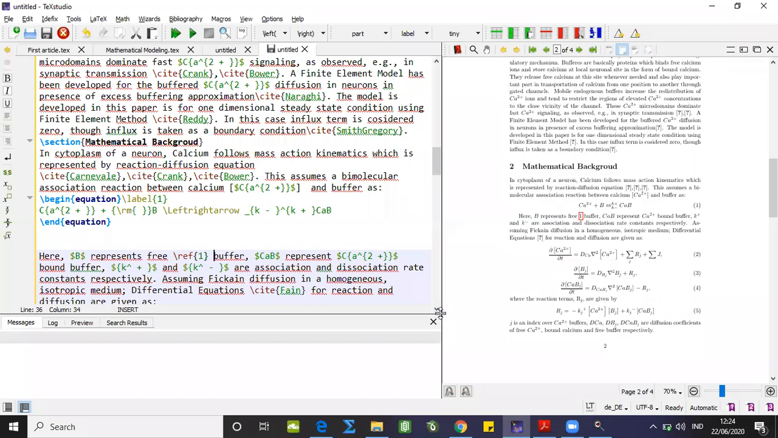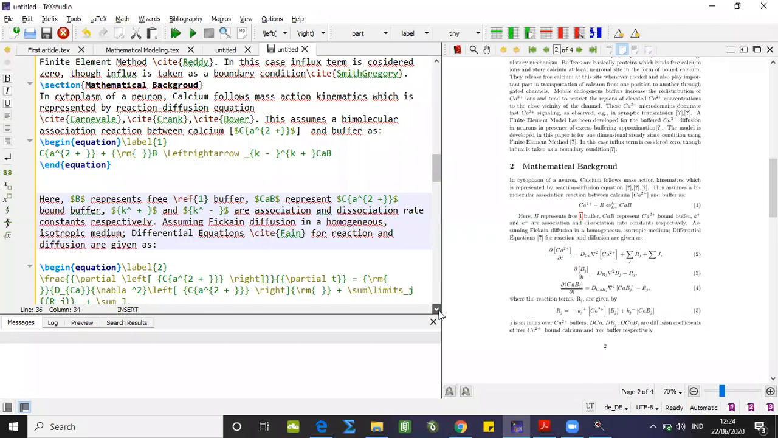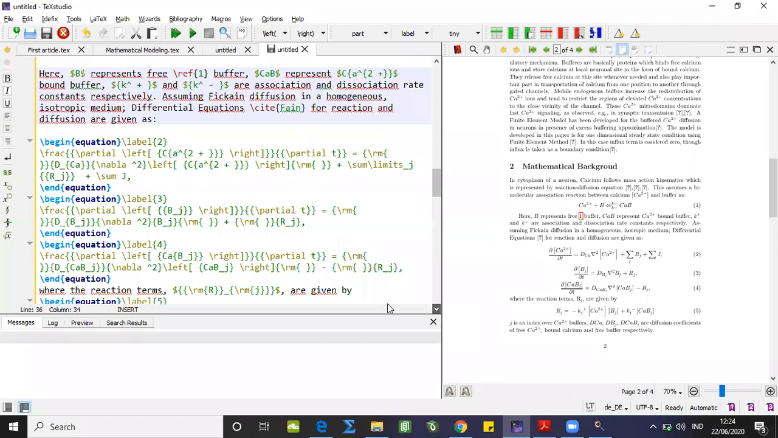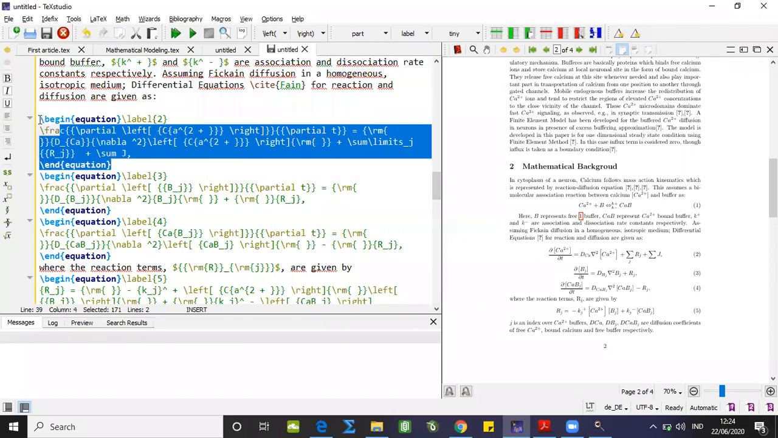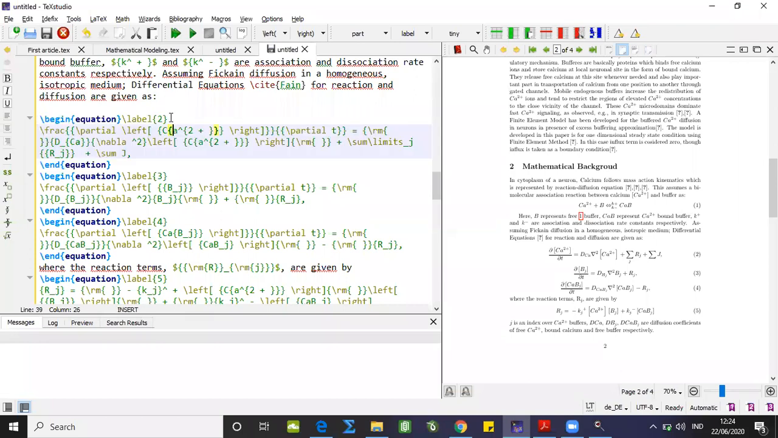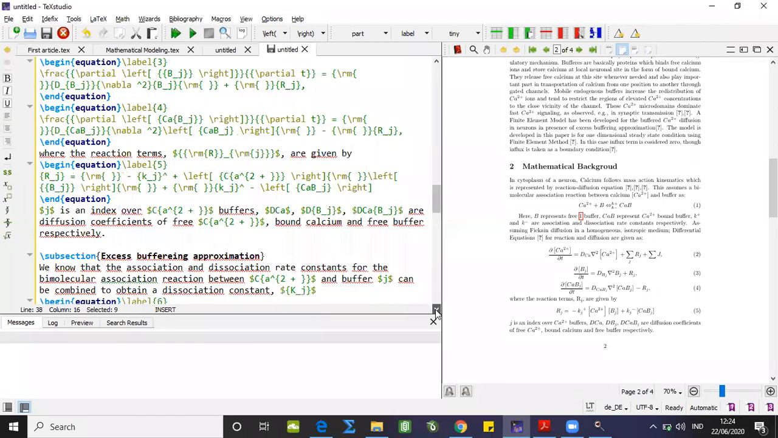Then coming to the coding window once again, I have included my different equations once again between this particular environment of begin equation, end equation. I'm labeling that. You can cross check it. Here I have also labeled. The equations I included in a specific manner for my particular paper.